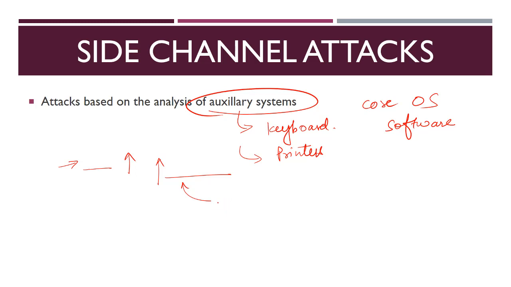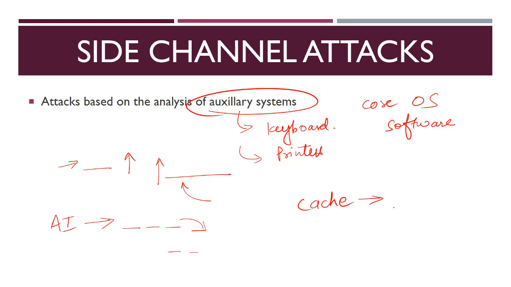Obviously, it will not be visible to the naked eye of an untrained user, but if artificial intelligence can be trained to see what the power fluctuation in your PC is, then from that it can very well say what activity is being performed on your computer screen. Now, such auxiliary systems, that is power utilization, electromagnetic wave radiation, or memory cache.